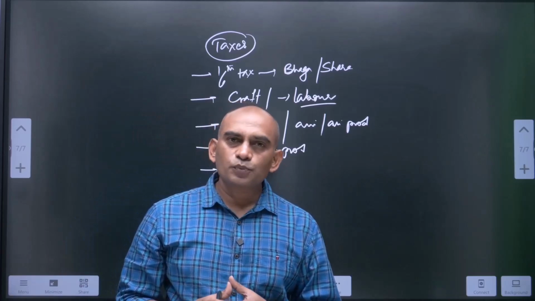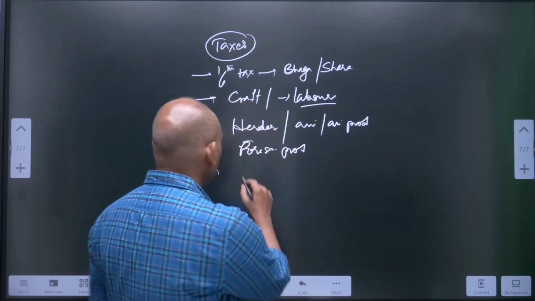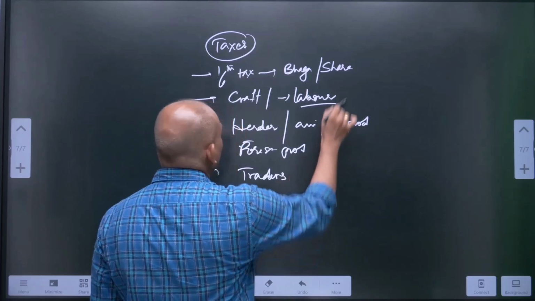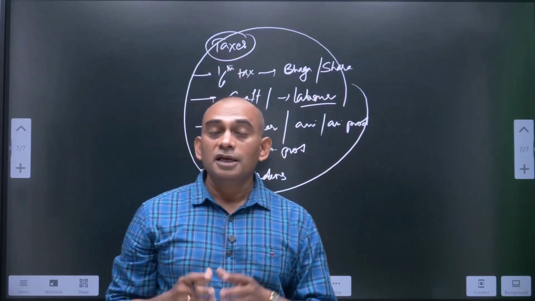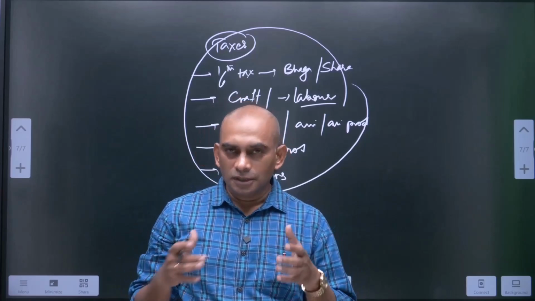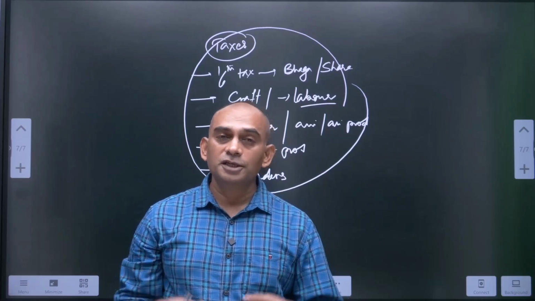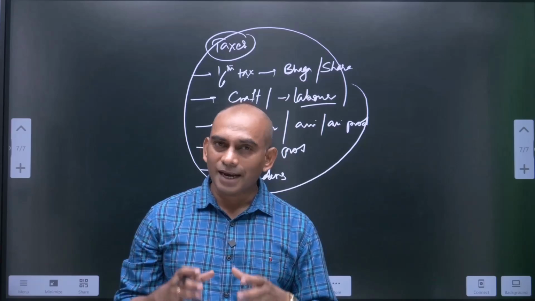And traders, whenever they bought and sold goods, they had to pay tax. All these taxes were regularly collected by specially employed officers, and they used taxes for fortification as well as for maintaining a regular standing army.